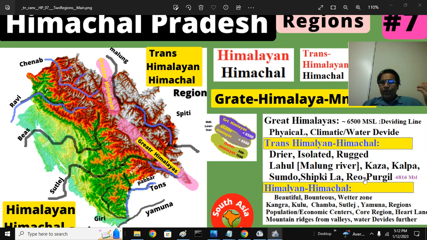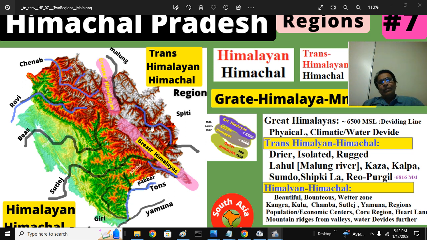And the highest mountain peak in Himachal Pradesh is Reo Purgyil, that is 6818 meters above mean sea level. Remember, Simla is 2222 and Mount Everest is around 8,888, something like that. You can say Mount Everest is 4 times Simla, and Reo Purgyil is only 3 times. Delhi is around 250 to have a comparative outlook.